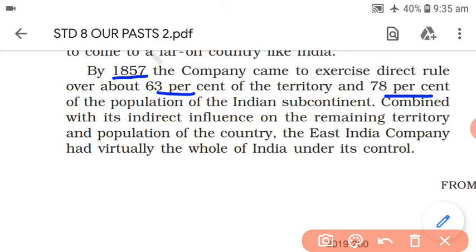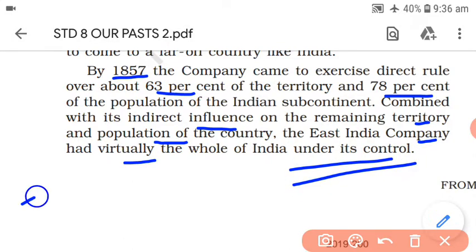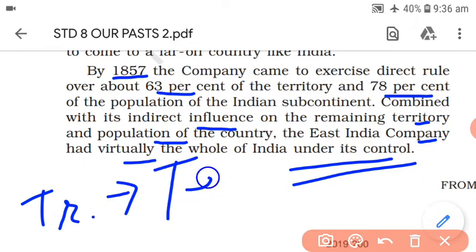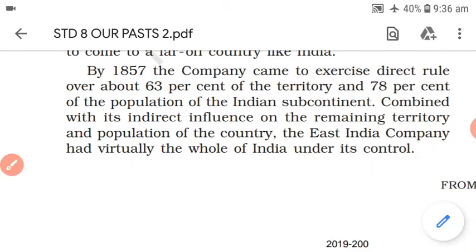Now, combined with its indirect influence on the remaining territory and population of the country, the East India Company had virtually the whole of India under its control. As we have seen, they had come for trading, but from trading they had now established their territory. So this is the conclusion for the day.